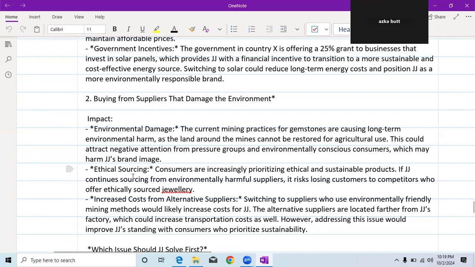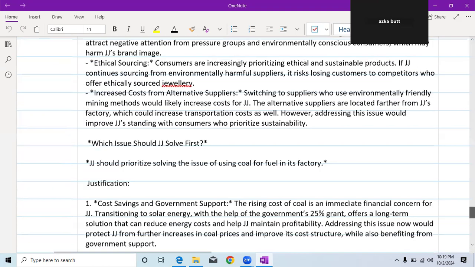Number two is ethical sourcing. Consumers are increasingly prioritizing ethical and sustainable products. If JJ continues sourcing from environmentally harmful suppliers, it risks losing customers to competitors who offer ethically sourced jewelry. But you need to write only one, but I've written three.